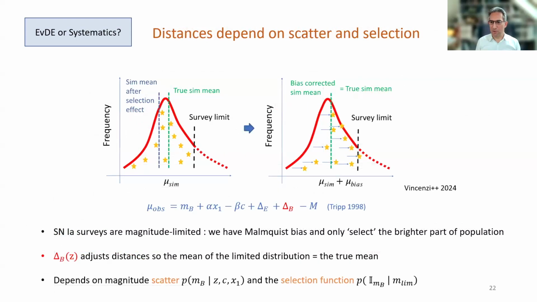Well, we've published a paper from the Dark Energy Survey that explains this. It's basically down to the selection function differences between the two samples. Now, what is selection here? You have to remember that supernova surveys are magnitude limited.